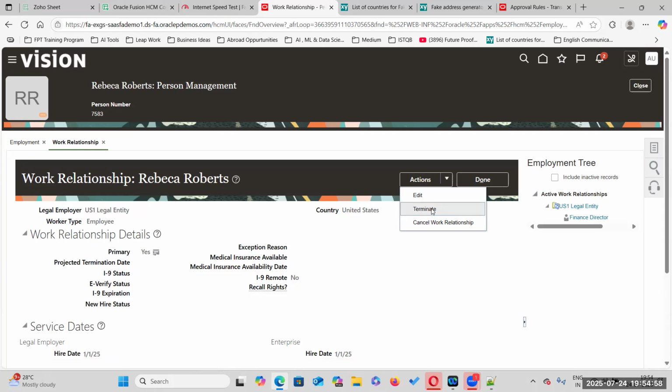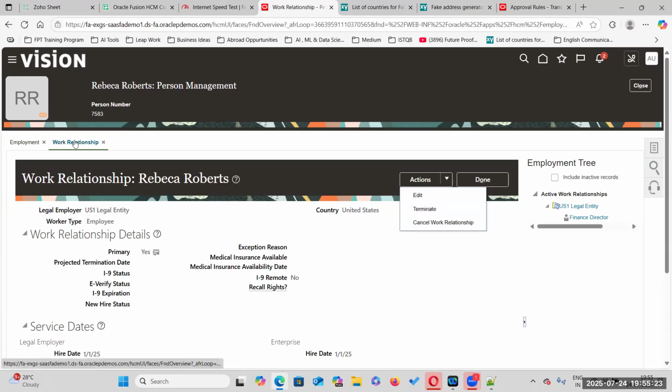So we have this option in the Redwood environment also, right? Yeah, Redwood is also the same. The concept is the same, just the look and feel would be different. But the Redwood pages right now are not that stabilized, so we don't want to take any risk. First learn the functionality, and once you have mastered it, we can easily understand that it is just look and feel.